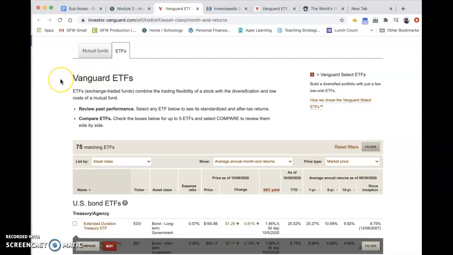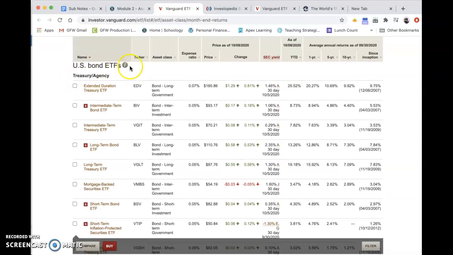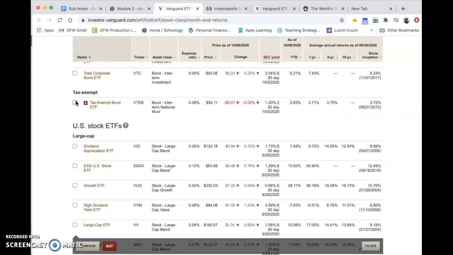Vanguard was started by Jack Bogle, kind of the creator of the index fund and the exchange traded fund. And these are the premier index funds. If you're going to get started, this is the place to do it. So once you come to this page, you're going to see here's some for U.S. bonds. Again, we're going to focus on investing in the stock market and not bonds.